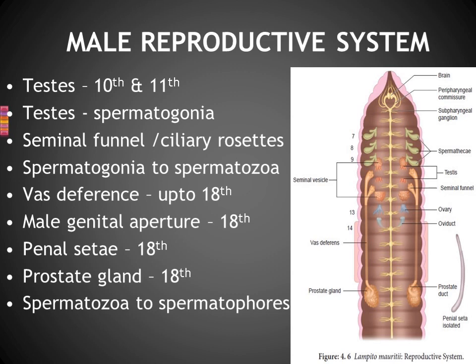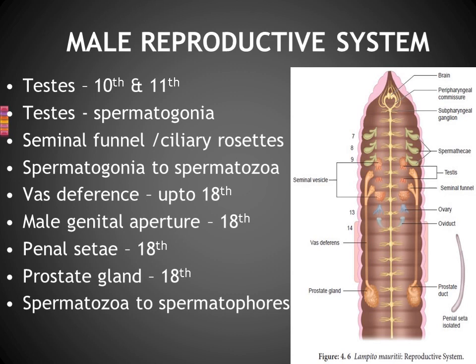Then in the 18th segment, this vas deferens will communicate outside through one aperture, one pore. That is known as the male genital pore. Where this vas deferens ends, in that region, one pore will be there. It is extending outside.